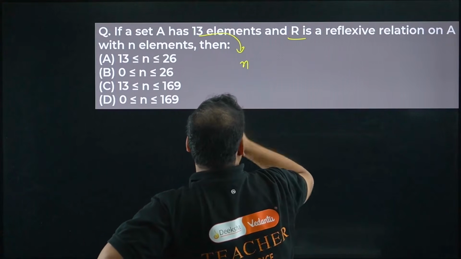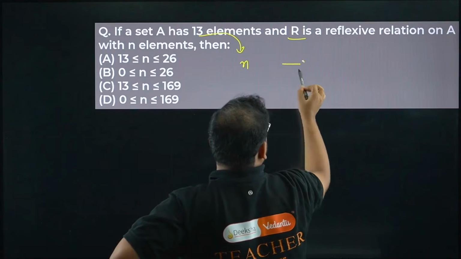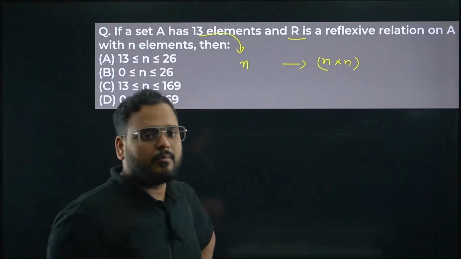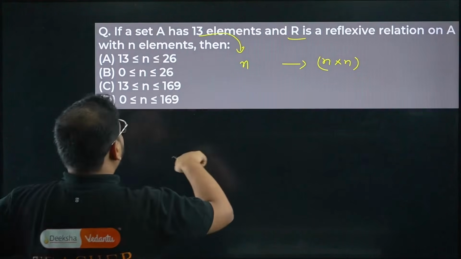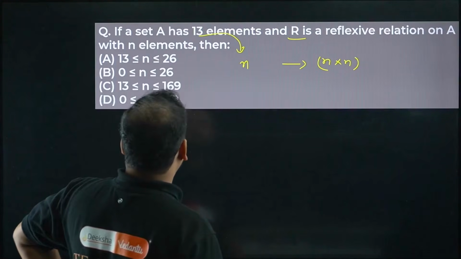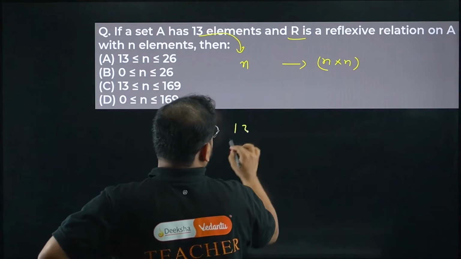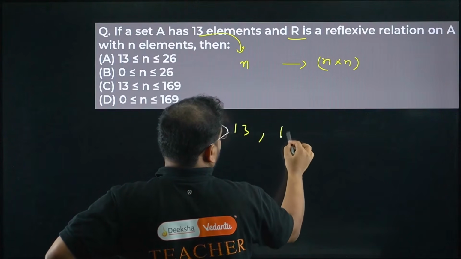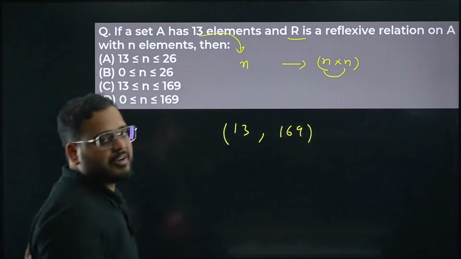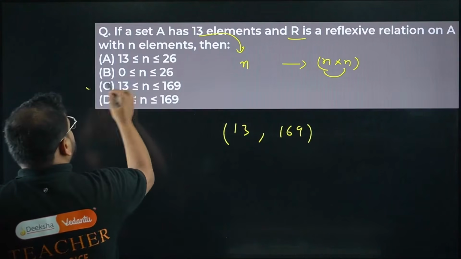The minimum will be n only, and it goes all the way till n cross n, correct? This is the formula. The minimum is 13, and it goes all the way till 13 into 13. So it varies from 13 to 169, which is 13 square. So 169 is the maximum for a reflexive relation, and the answer will be C.